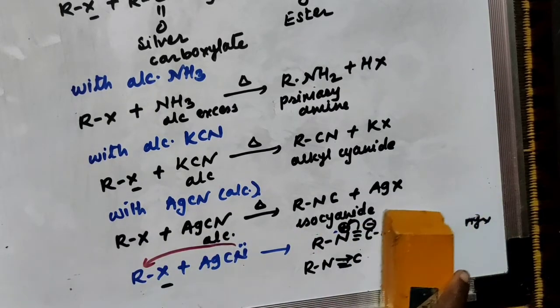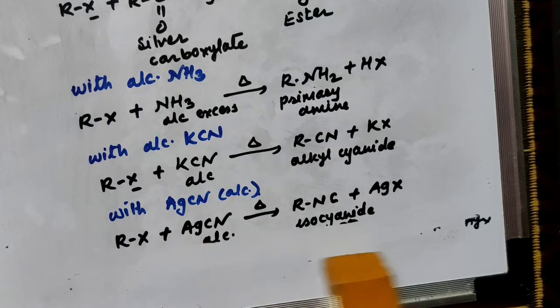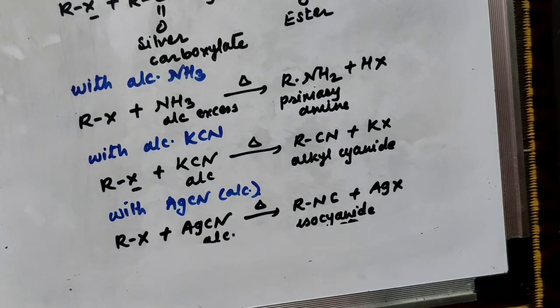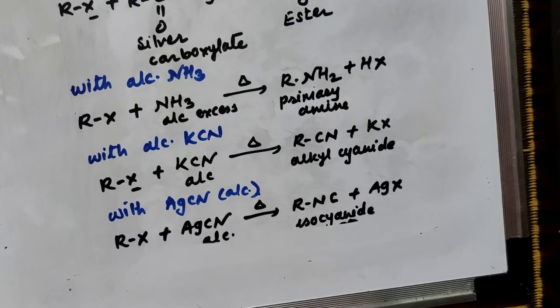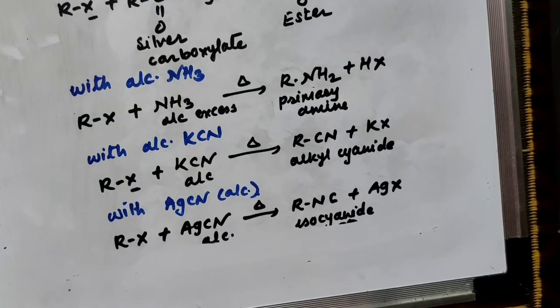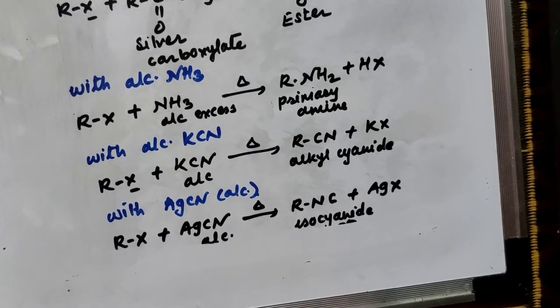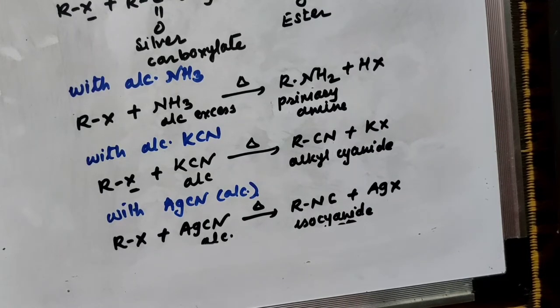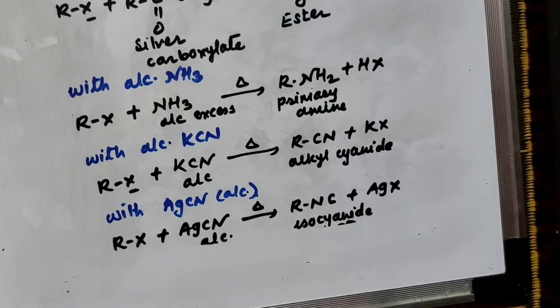And in the case of KCN, the bond between potassium and cyanide is a polar bond. So after breaking, carbon takes both the electrons and acquires a negative charge, so it can attack the electrophile, that means the alkyl group, which is an electrophile after breaking the C-X bond, and you will get the corresponding cyanide. So this is about the reaction with alcoholic AgCN, silver cyanide. There is a formation of isocyanide because bonding is through the nitrogen atom, and with KCN, as the bond is a polar bond, you will get the corresponding alkyl cyanide.